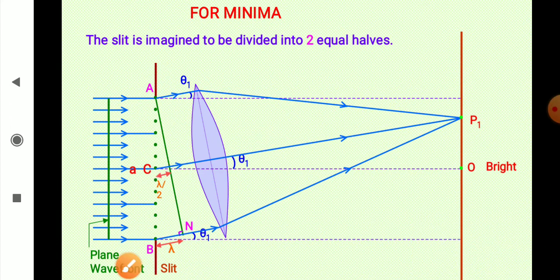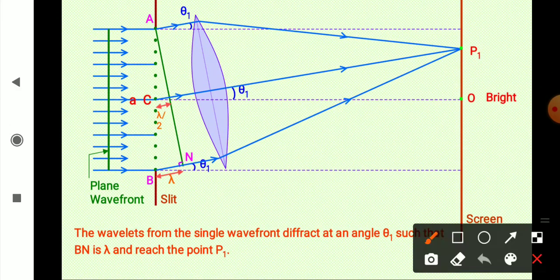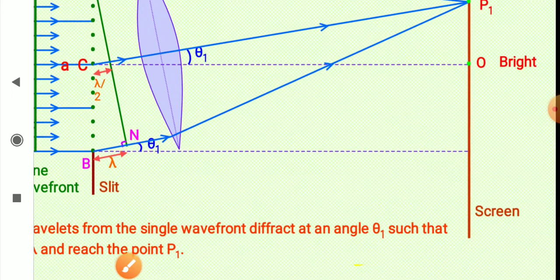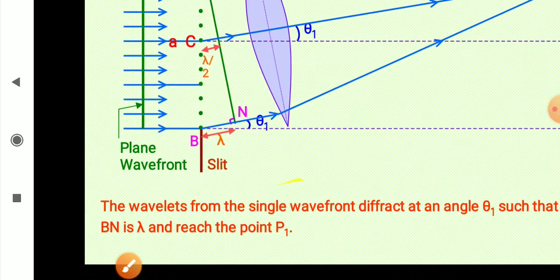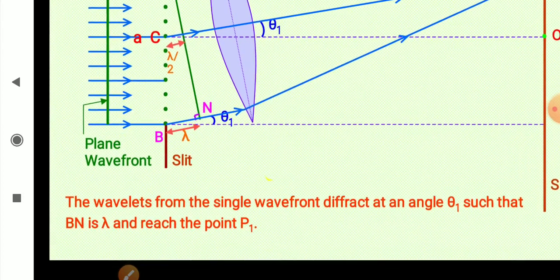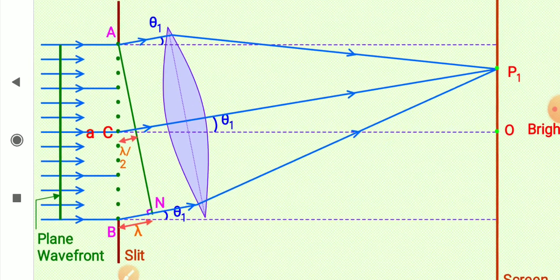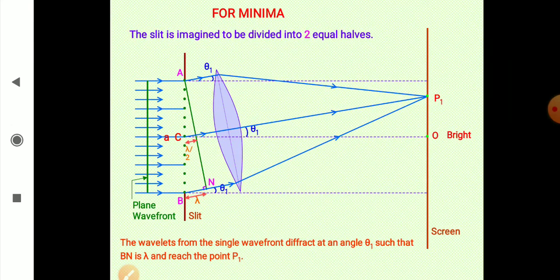And then what? The wavelets from single wavefront diffract at angle θ1 such that they reach, such that this path difference is λ, and they reach at point P to make a dark fringe. I hope you understand the condition for minima.